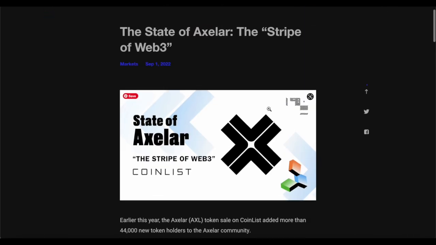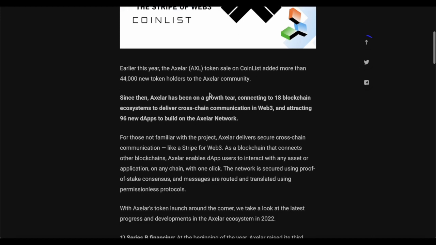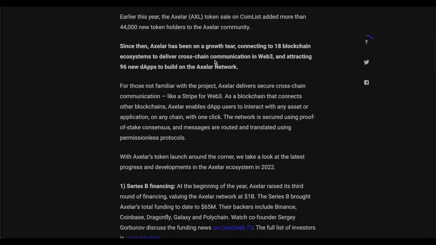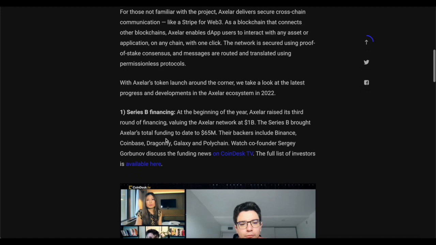Now let's try to understand this article by Coinlist Blog. Now let's get started. So earlier this year, the Axelar token sale on Coinlist added more than 44,000 new token holders to the Axelar community. Since then, Axelar has been on a growth tier connecting to 18 blockchain ecosystems to deliver cross-chain communication in Web3 and attracting 96 new dApps to build on Axelar network. Now, for those not familiar with the project, Axelar delivers secure cross-chain communication like Stripe for Web3, a blockchain that connects other applications. We know this already, but here's where it continues.